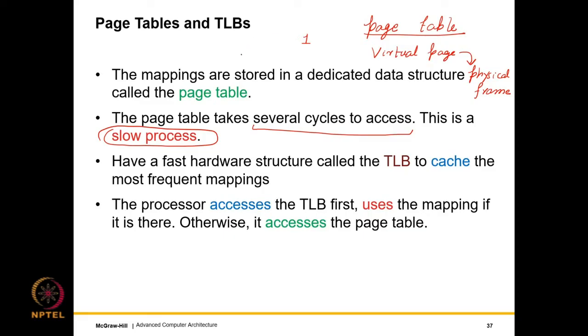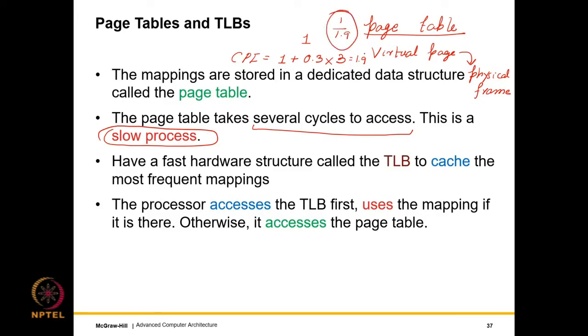If we do a little bit of math, let's say a third of the instructions are memory instructions. We can use our CPI formula. CPI will be 1 plus the fraction of memory instructions, which is 0.3. Let's again assume that all the accesses hit in the L1 cache. If I just consider the overhead required for translation, and let's assume that it takes 3 cycles to translate, then the CPI actually becomes 1.9. So the IPC will become 1 by 1.9, which is roughly half.